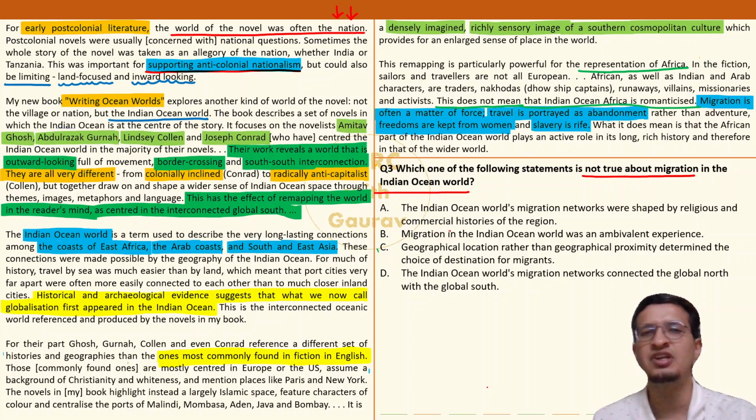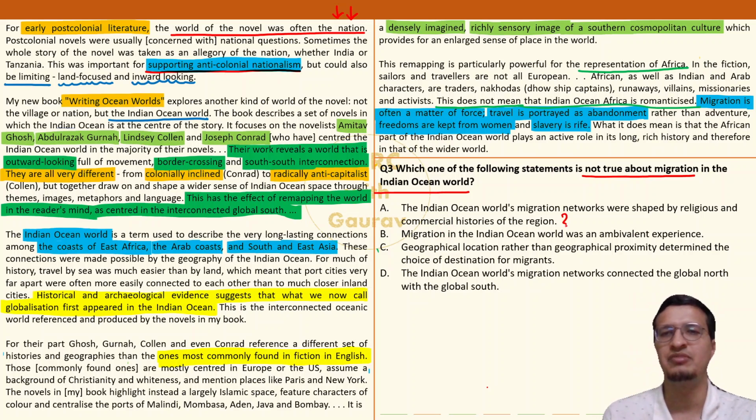So when I read option A, I was left hanging. अभी मेरे मन में ये आता है कि this might be true, this might not be true. The passage has not given us enough information about all this.